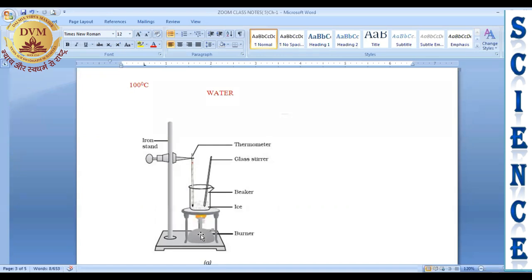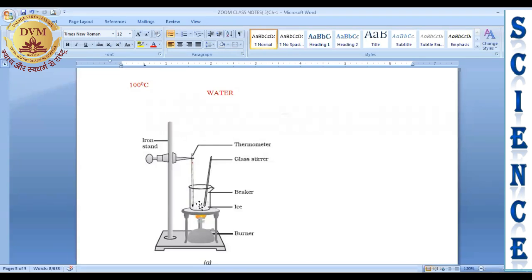Now, you are heating from the outside. You just continue heating from the outside. What you will observe is that slowly the ice is changing into water. Ice is changing into water on heating. This process is called melting.